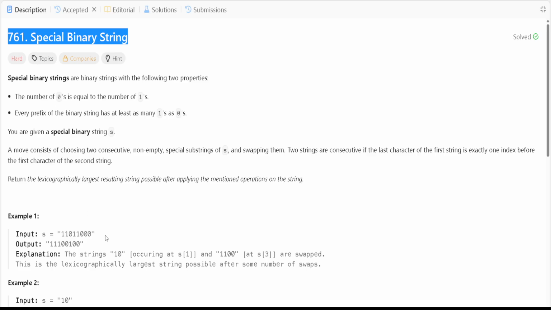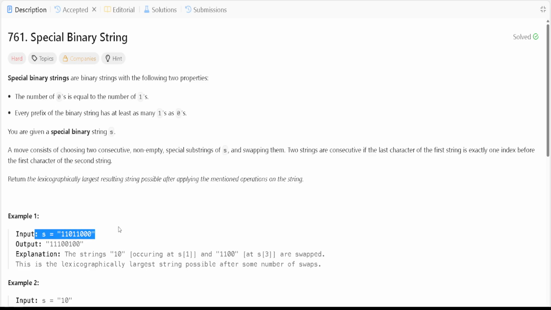So very first, we are given a special binary string, and a special binary string is a binary string that has an equal number of zeros and ones, right? And at any prefix the number of 1s should be greater than or equal to the number of 0s. Okay, so that condition is exactly like valid parentheses.